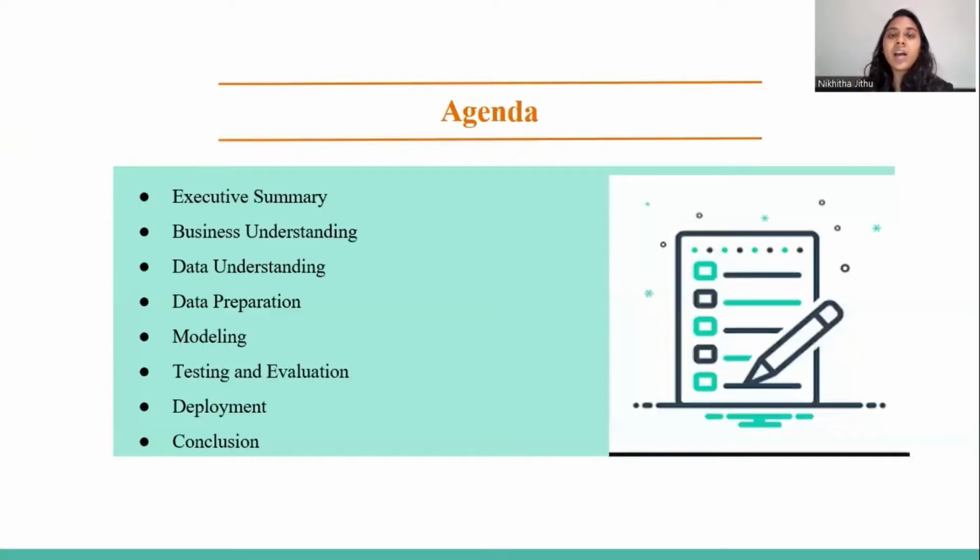Our main agenda in this project is to follow the CRISP-DM methodology. CRISP-DM is one of the widely used methodologies in data science and data analytics projects. If CRISP-DM is combined with agile project management, we can get the best results out of them. There are 6 steps to follow in CRISP-DM: business understanding, data understanding, data preparation, modeling, testing and evaluation, and deployment.